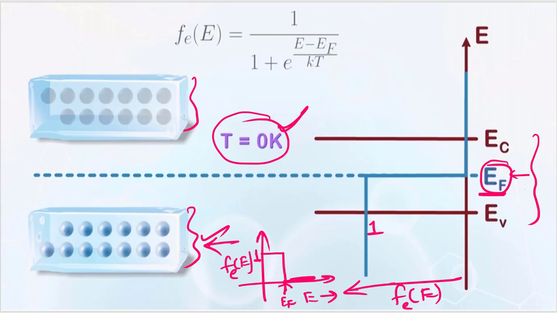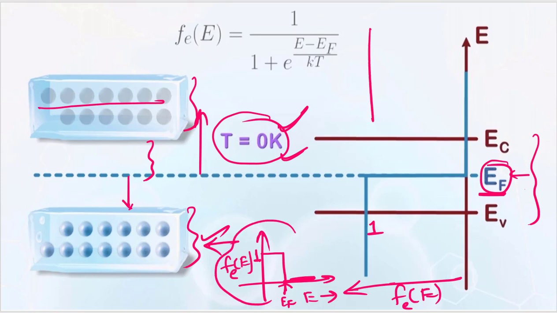You can see all the states below this E_F energy level are filled up. So the probability of finding an electron below E_F at T equal to 0 Kelvin is 1. There are no energy levels between E_F and E_C, so above E_F the probability of finding an electron at a particular energy level E in the conduction band would be 0. This is the case at T equal to 0 Kelvin.